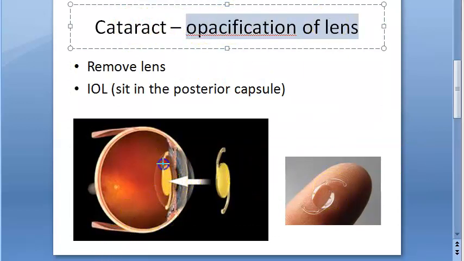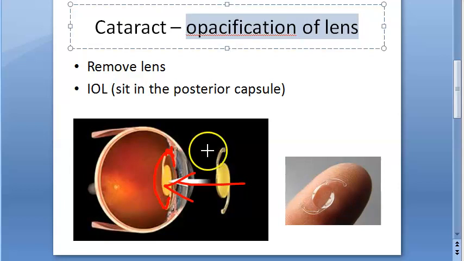Usually they will remove this God-given lens and insert something called an intraocular lens, which is an artificial lens. Here usually they will retain the capsule. They retain this capsule and inside it they remove the contents, the God-given lens, and insert this artificial lens. After this also, the person still has cataract, opacity of the lens.